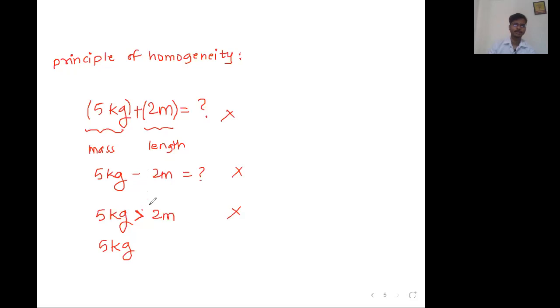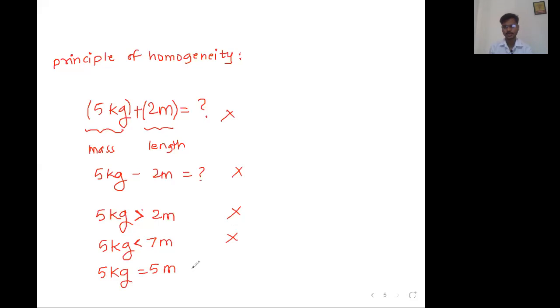Plus, minus, greater than, less than. Okay, all those things are there. Greater than, less than, equal to. No, sir, this is also not possible. Can I say this? Tell me, 5 kg equal to 5 meter?